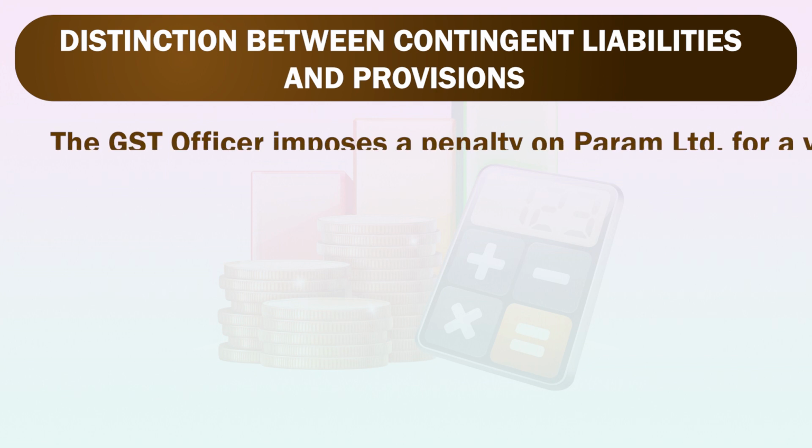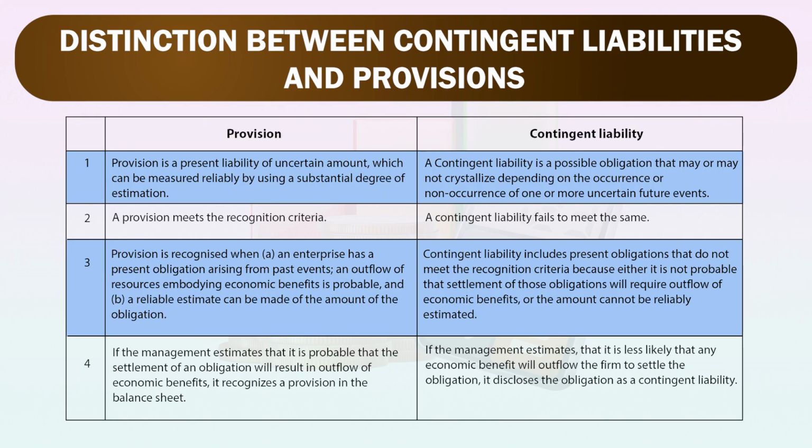It is important to know the difference between provisions and contingent liabilities. The distinction between both of them is the following. Provision is a present liability of uncertain amount which can be measured reliably by using a substantial degree of estimation, whereas a contingent liability is a possible obligation that may or may not crystallize depending on the occurrence or non-occurrence of one or more uncertain future events.